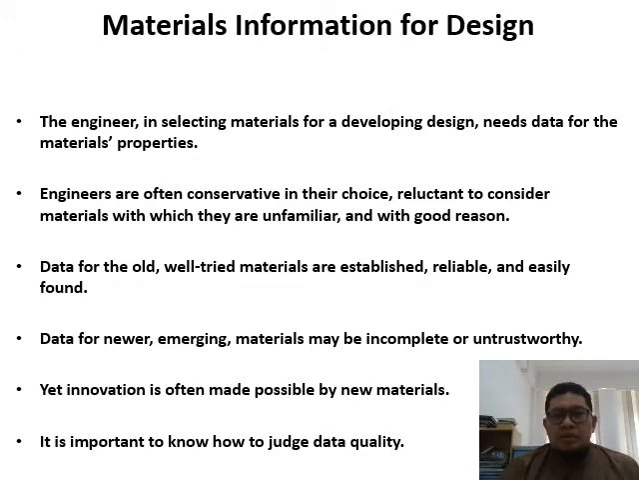Engineers are often conservative in their choice of material, reluctant to consider materials with which they are not familiar, and with good reason. For example, if you are familiar with developing a pressure vessel using carbon steel, you don't try to change it into a different kind of material. For example, they may want to use titanium. Titanium is good because it is very light, about half the density of steel, and it is very corrosion resistant compared to steel.